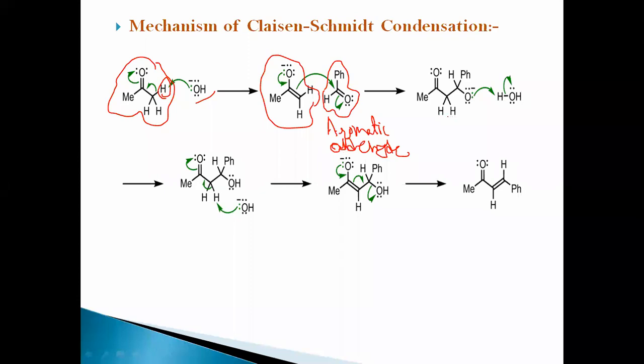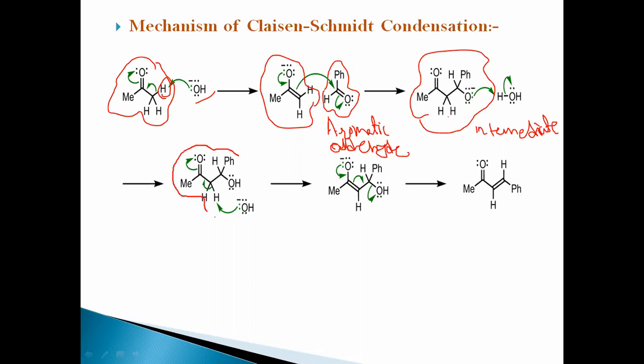There is a substitution directly on the carbonyl carbon of the aromatic aldehyde, followed by formation of an intermediate, then abstraction of a proton, then addition of a proton into the intermediate. This is the intermediate after condensation of the aromatic aldehyde with the ketone.